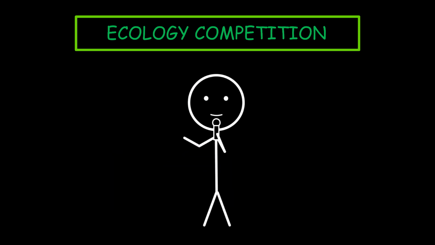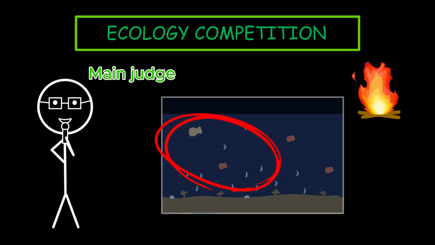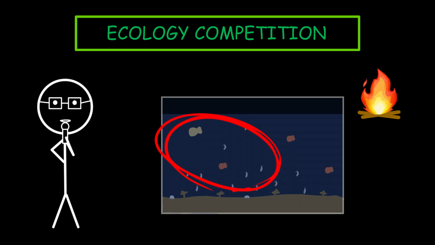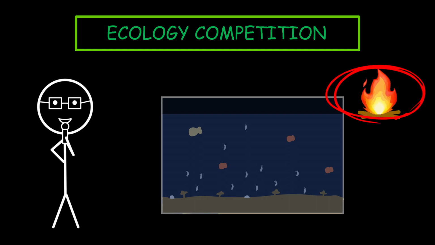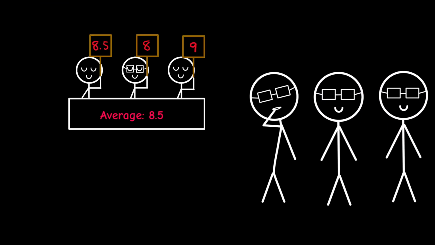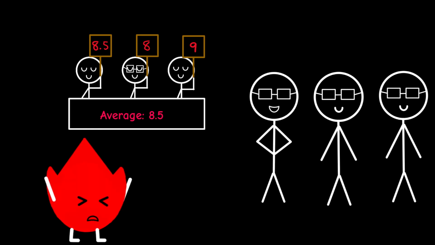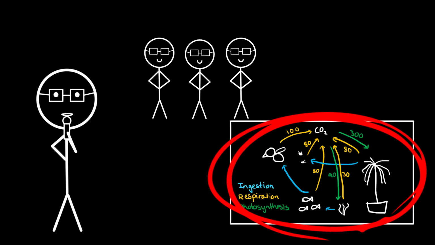It's now time for the judges to grade the ecosystems. May the judges assess the first group. The multiple trophic levels and organisms increase the stability of the ecosystem. The chemoautotroph is creative. However, one of the carbon sources is a fire, which is unstable. The average score given was 8.5 out of 10. Ha, we're definitely gonna get more than that. You shut up. As for the second group, there are also multiple organisms, and the carbon cycle was considered.